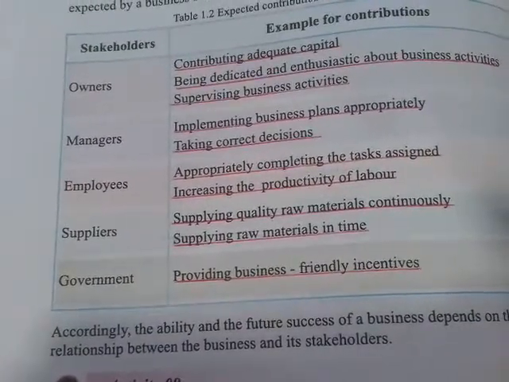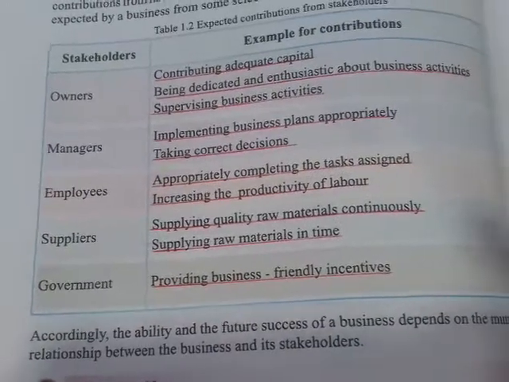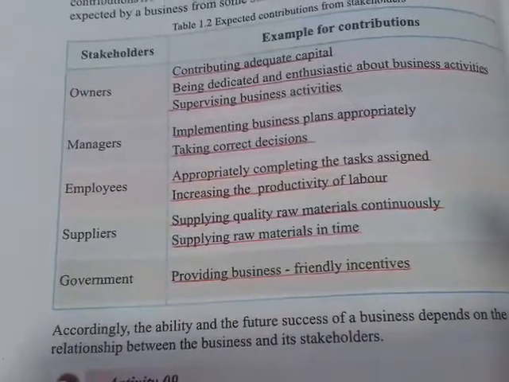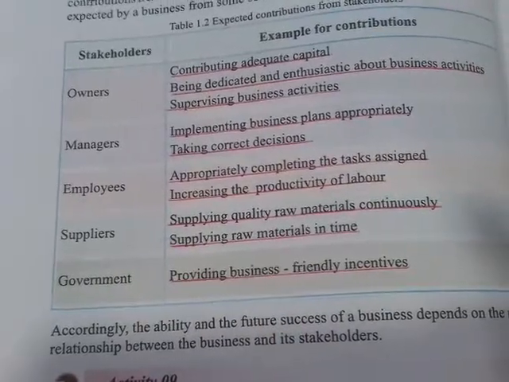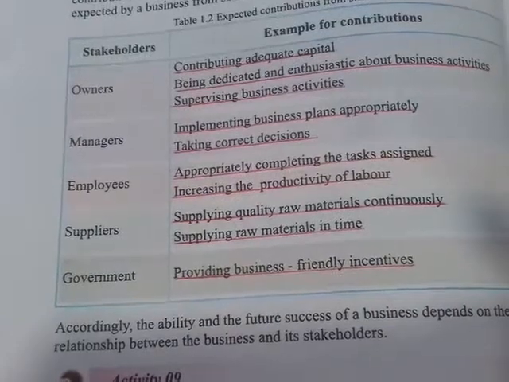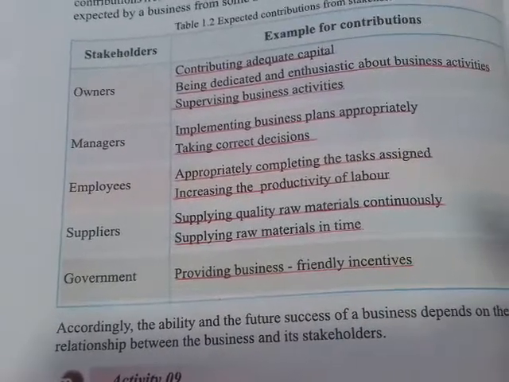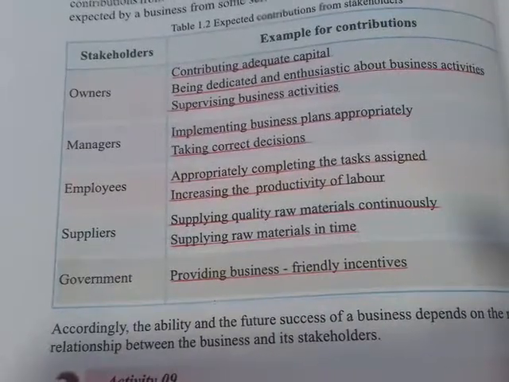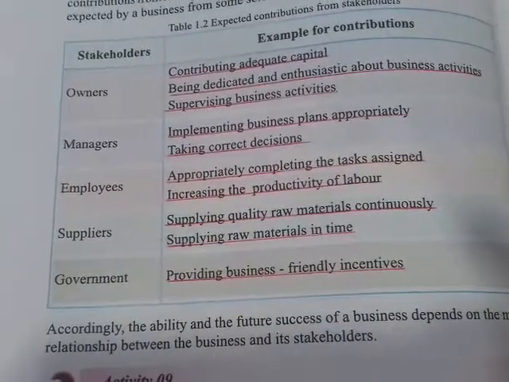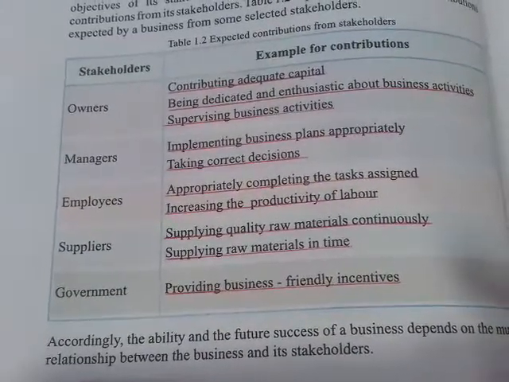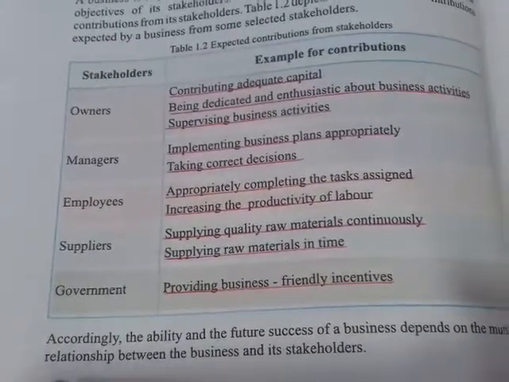And also, they should supply raw materials in time. Now, if the business wanted the supplier to supply some vegetables tomorrow, and he supplies it the day after tomorrow, then there is no use of that supplier, because the thing we expected from him is not done. So the supplier's contribution is to supply raw materials in time.